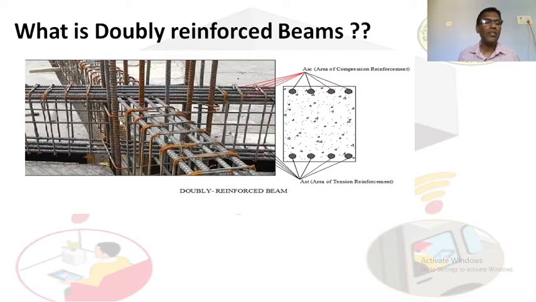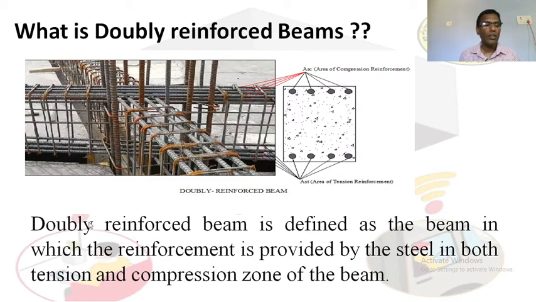Now see the image. This is the tension side. They also provided the steel quantity here and here, compression side. Okay. So doubly reinforced beam is defined as the beam in which the reinforcement is provided by the steel in both tension and compression zone of the beam.